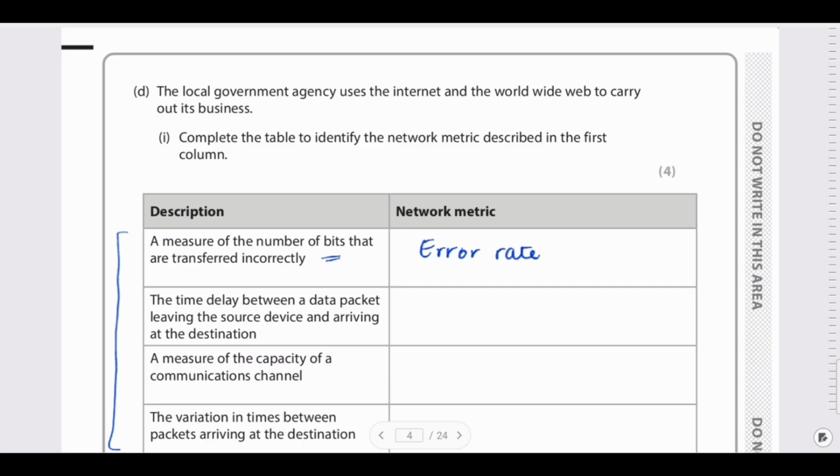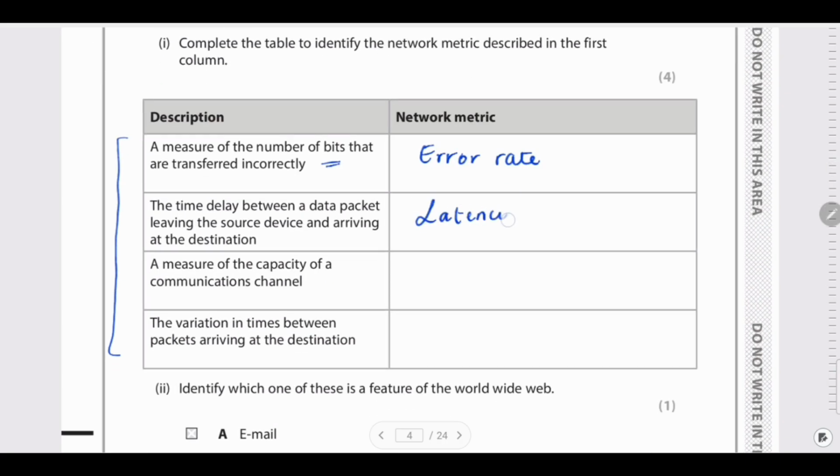The time delay between a data packet leaving a source device and arriving at the destination. That is called latency. A measure of the capacity of a communication channel. That we measure as bandwidth. The variation in times between the packets arriving at the destination. That is called jitter. So please remember these terms. If you write all of them correctly, you will fetch 4 marks.